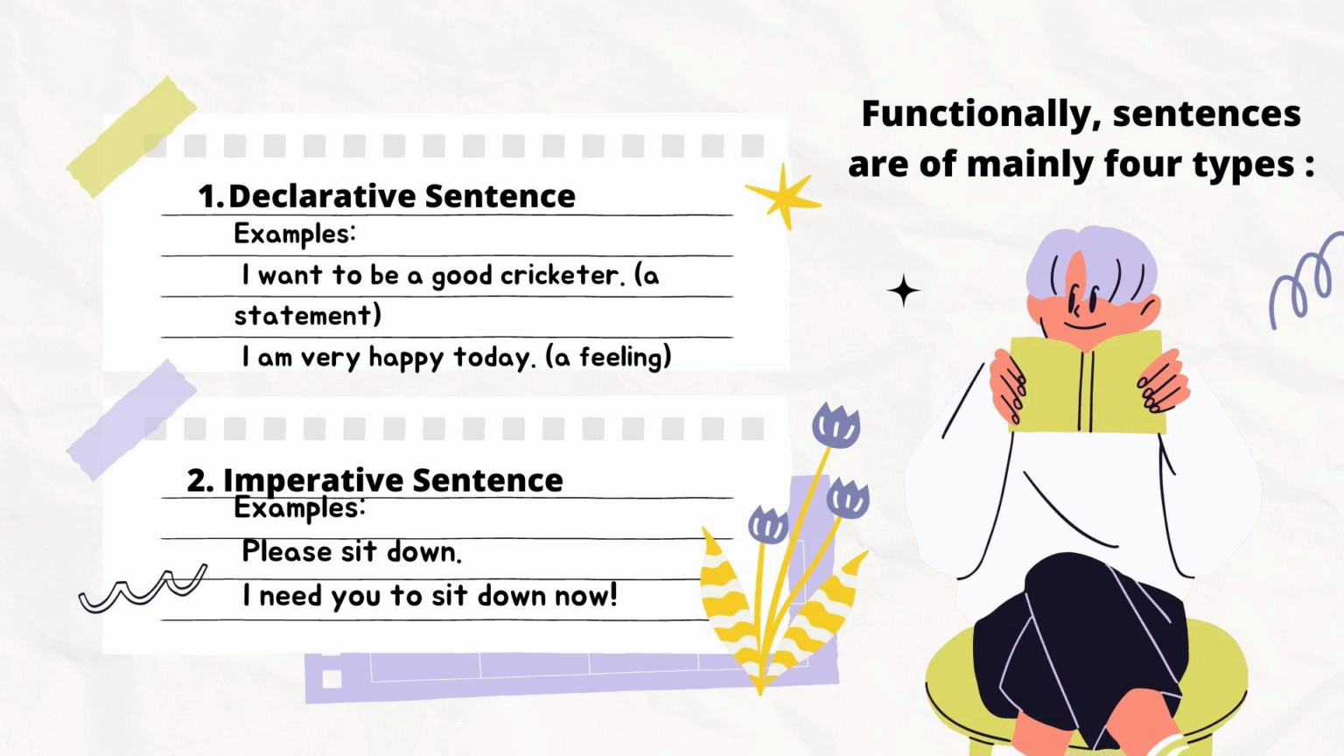For example, I want to be a good cricket. It is a statement. And I'm very happy today. It is a feeling. And number 2 is imperative sentence. What is an imperative sentence? An imperative sentence is to make a request or to give a command. Usually it ends with a period, but it can end with a note of exclamation. For example, please sit down. And I need you to sit down now.